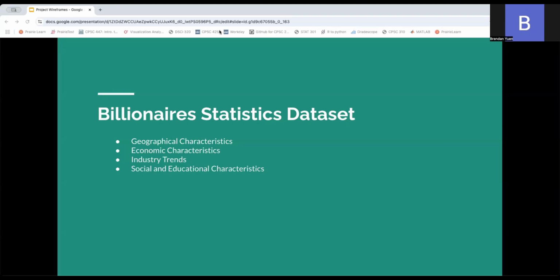Our group decided to work on the Billionaire statistics dataset, which is a dataset based on the world's top billionaires, and it covers their wealth distribution, demographic trends, economic indicators, and geographical data. It also contains variables spanning net worth, world ranking, gender, age, industry, and citizenship.